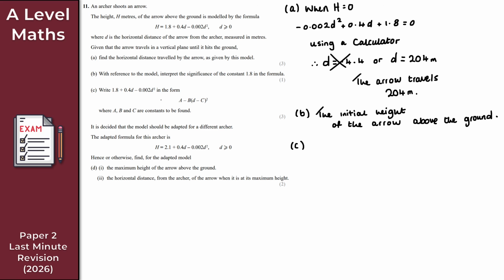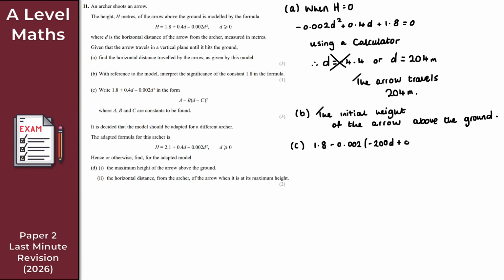So how do I deal with that then? Well, what I can do here is pull out then minus 0.002 as a factor from the d term and also the d squared term, okay? So what I get here then is 1.8. Then as we just said, we pull out the minus 0.002 as a factor. So inside the bracket here then, what I get is minus 200d and then plus d squared, right?